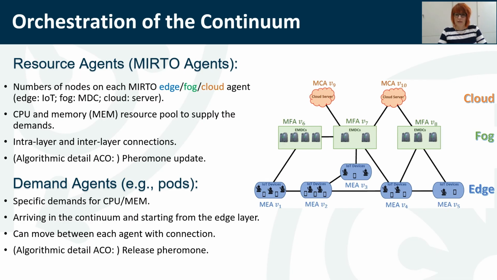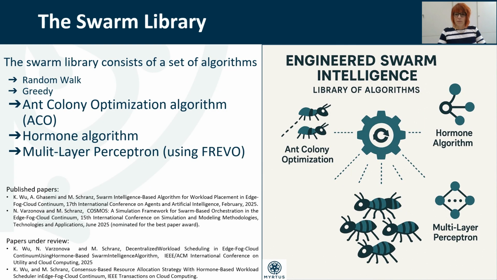So we already built a swarm library of two swarm algorithms, the ant colony optimization algorithm that we will also use exemplary for the demos in this video, the hormone algorithm, and one algorithm that is created as multi-layer perceptron using evolutionary computation with the tool Frevo. The random walk and the greedy algorithm are included as baselines. There is already a set of papers to show the progress in this field.